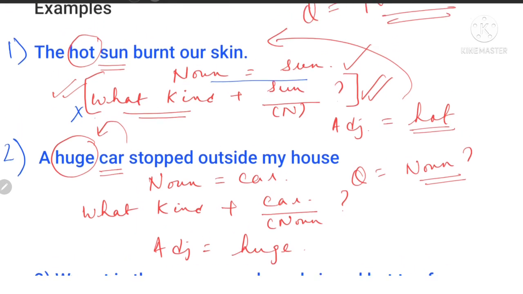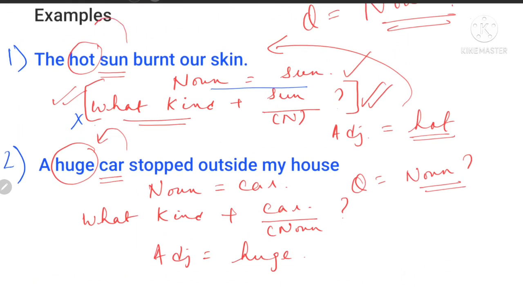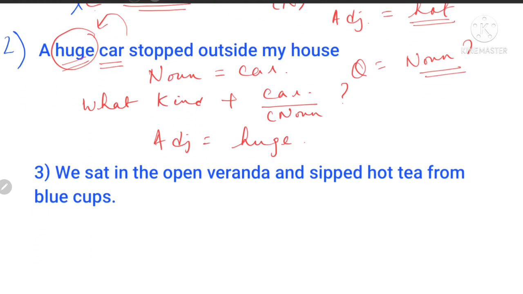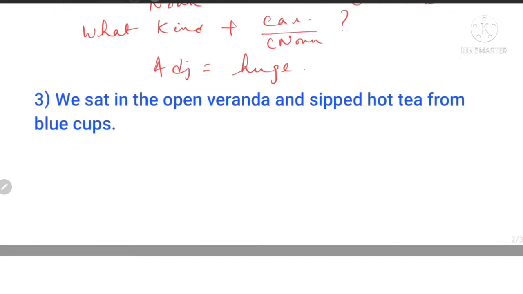Simple. Here, what was the characteristic of the sun? That it was hot. Over here, the characteristic of cars is that it is huge. Okay. Now the last example for this class: we sat in the open veranda and sipped hot tea from blue